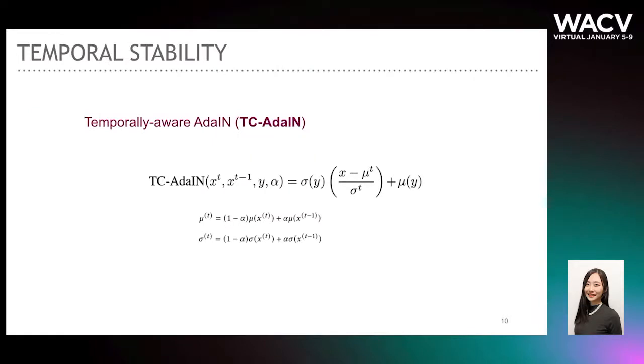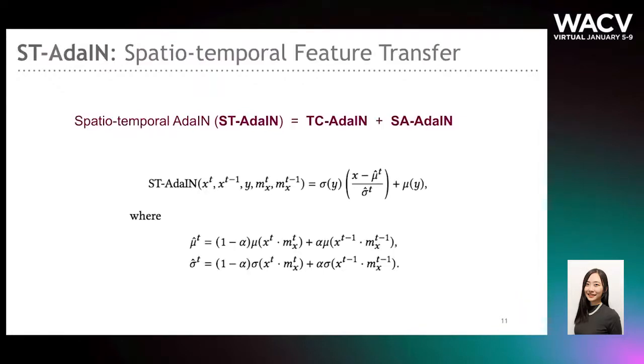Next, we tackle motion. Although using AdaIN has shown to be effective for still photo style transfer, it has been shown that these features are sensitive to small changes in the input. To address this, we propose a temporally coherent AdaIN layer that computes the mean and variance from both the previous and current frames. Combining spatially aware AdaIN and temporally coherent AdaIN, we obtain a differentiable spatial-temporal feature transfer layer that is able to transfer style to local regions and generate temporally coherent stylized videos.